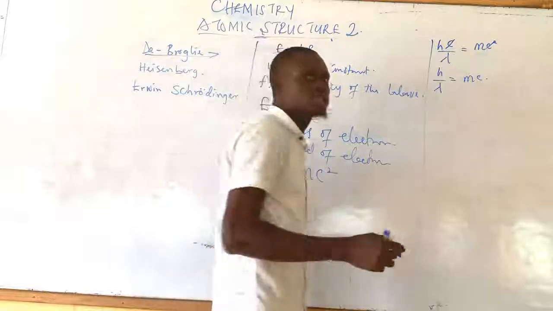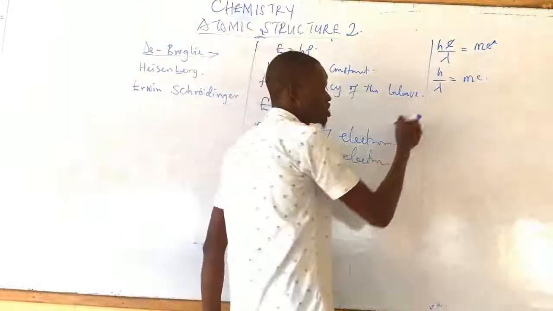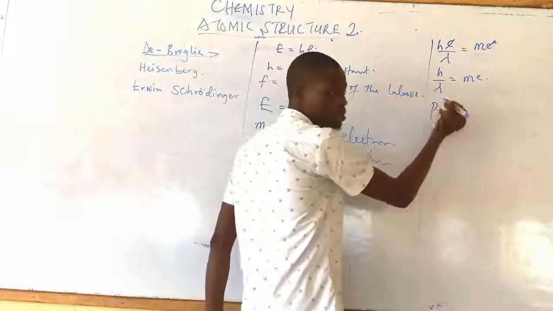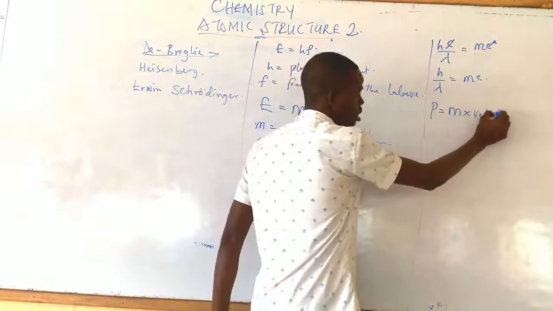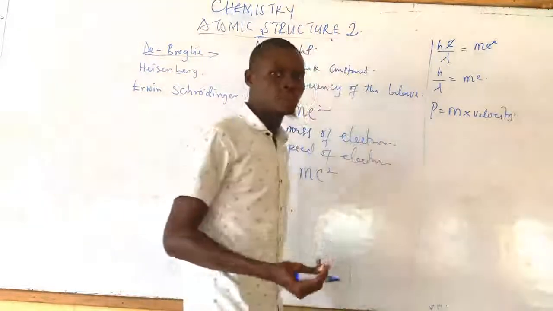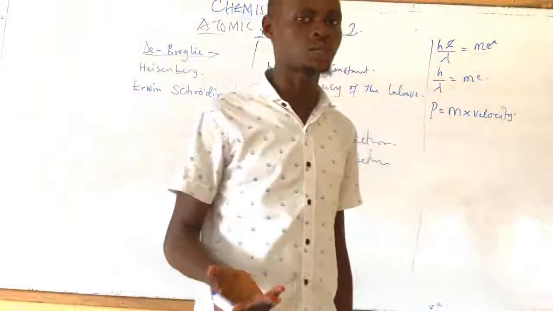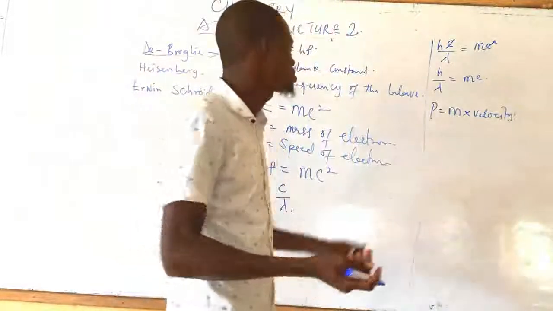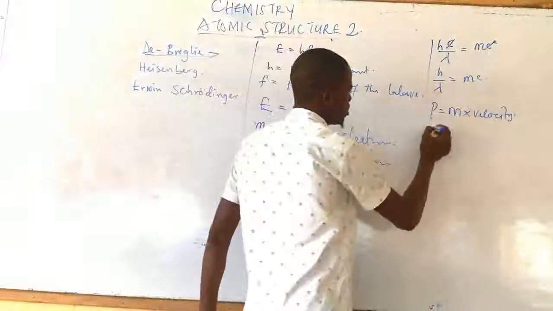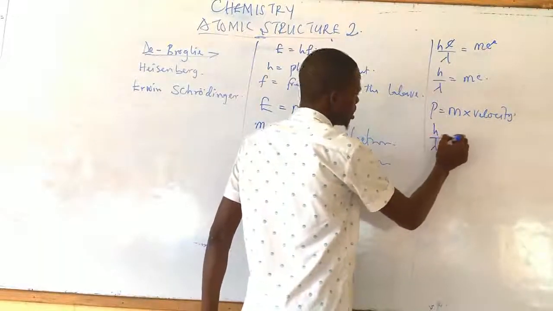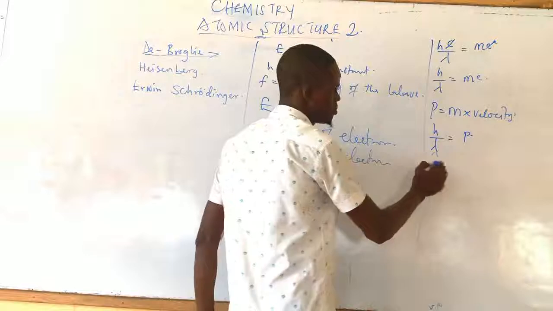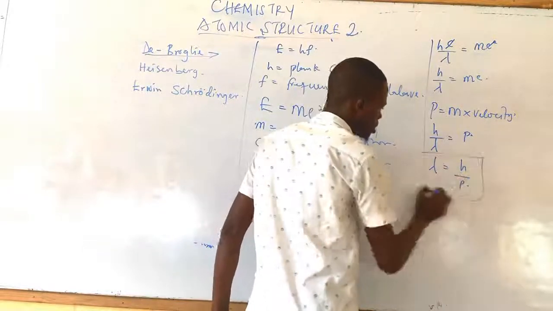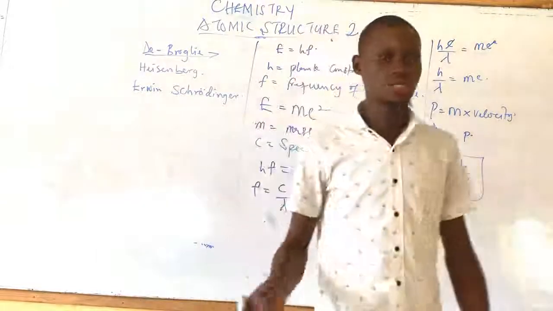Now, in mechanics we know that the momentum of a body is given as the mass of the body times the velocity of the body. The same thing applies to particles. That means the momentum of the electron around the nucleus is given by h over lambda. This simply means my wavelength is equal to the Planck constant over the momentum.